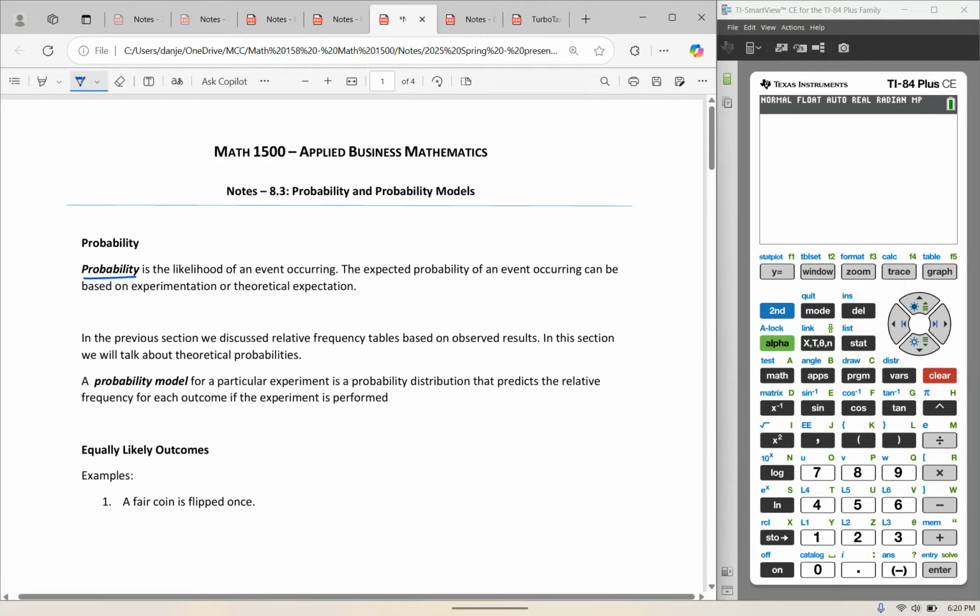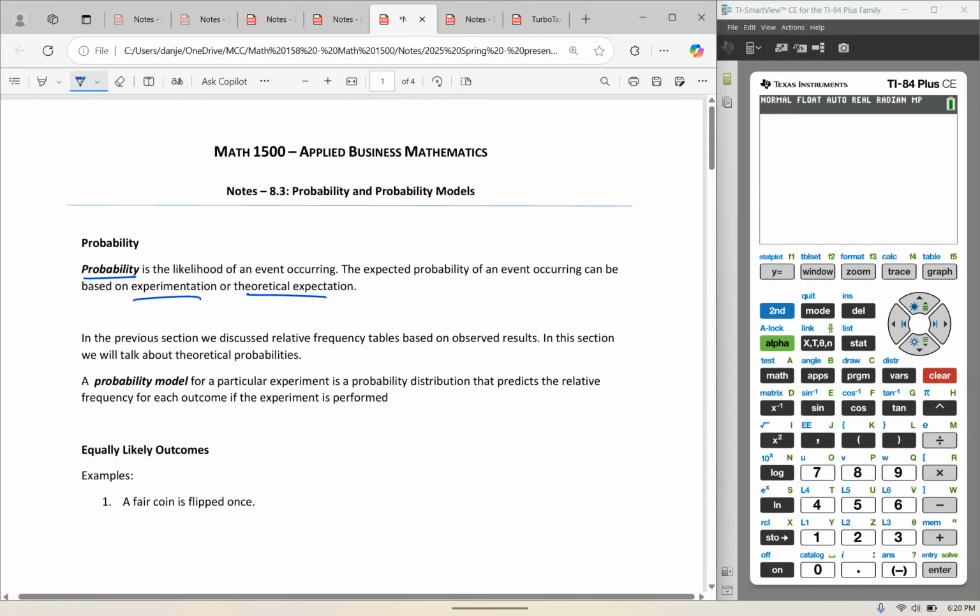Basically, probability is simply talking about the likelihood of an event occurring. The expected probability of an event occurring can be based on experimentation or theoretical expectation. One of the things with probability is it's likelihood. It's not a guarantee. If the probability of something happening is likely, it doesn't mean it's going to happen. If the probability is unlikely, it doesn't mean that the event can't happen.